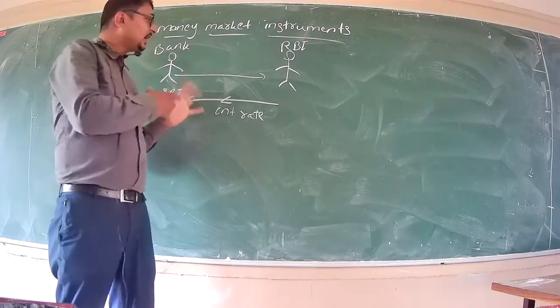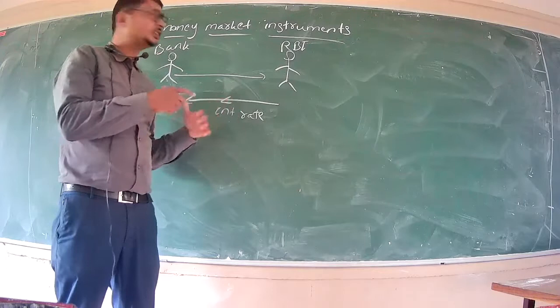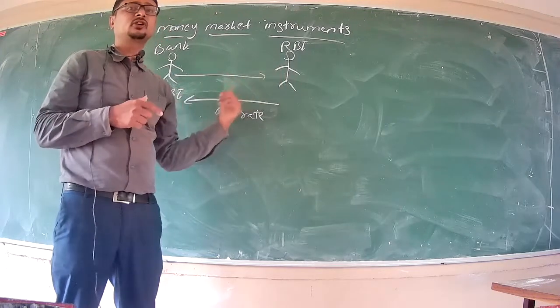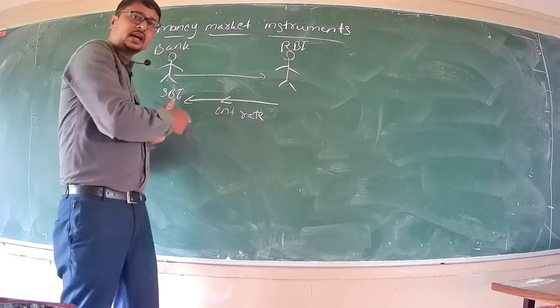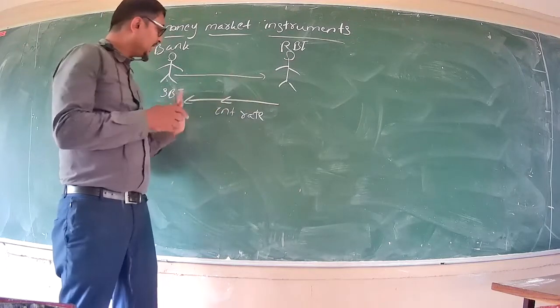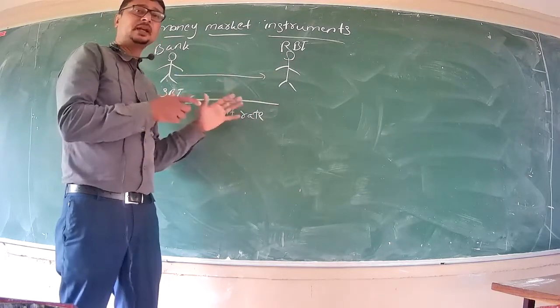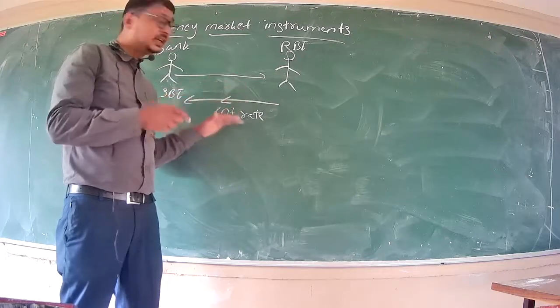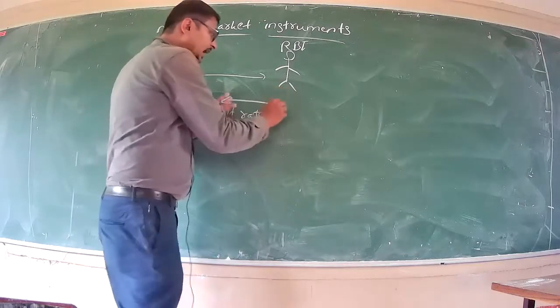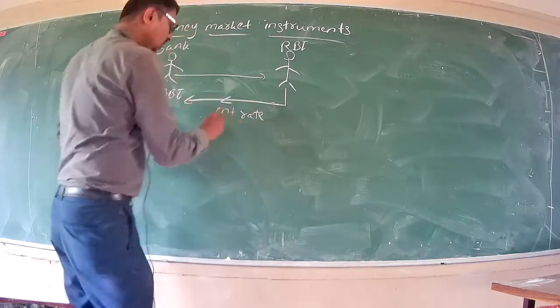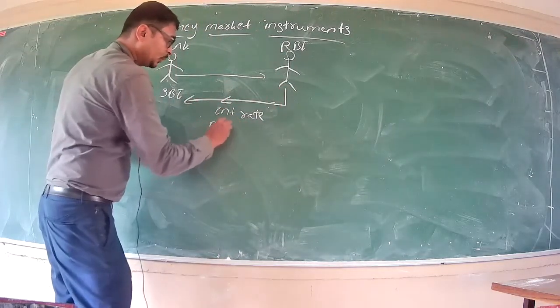Now SBI needs money for its banking business. It goes to RBI and asks for money. So RBI lends a loan to SBI, and this bank has to pay the principal amount with a certain interest rate also. The rate of interest RBI charges is called the repo rate.